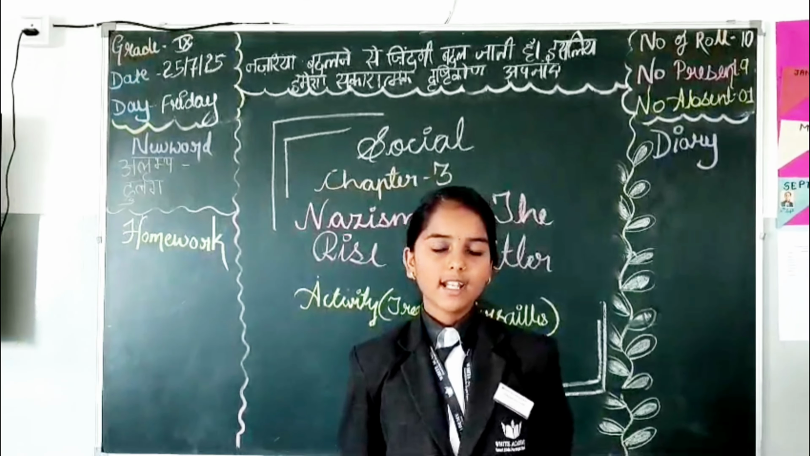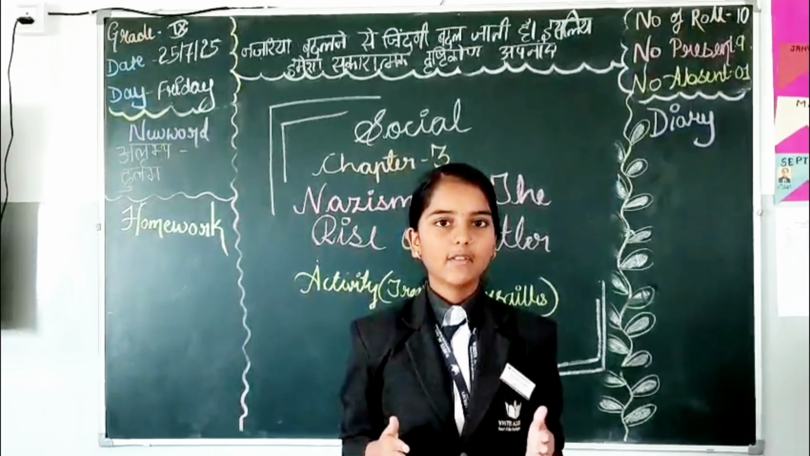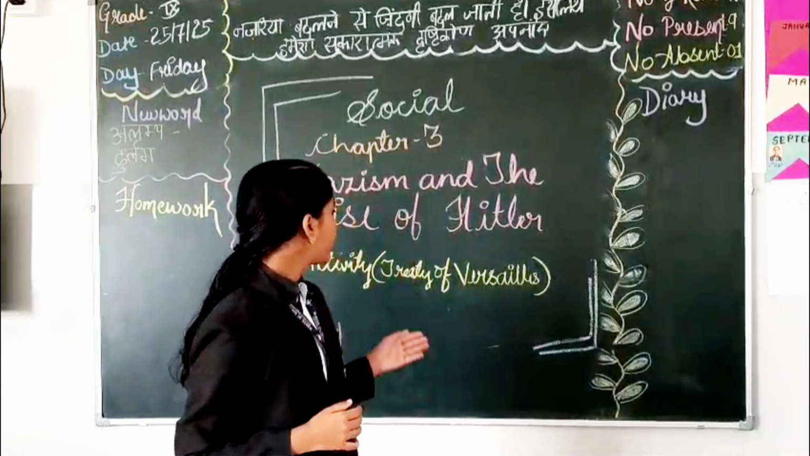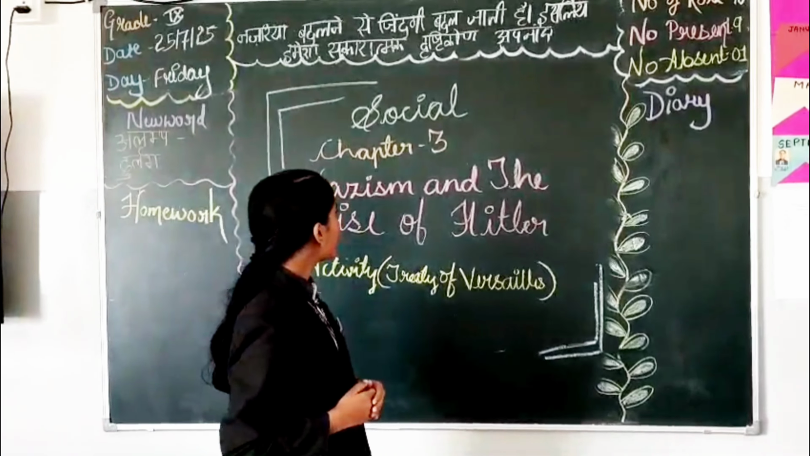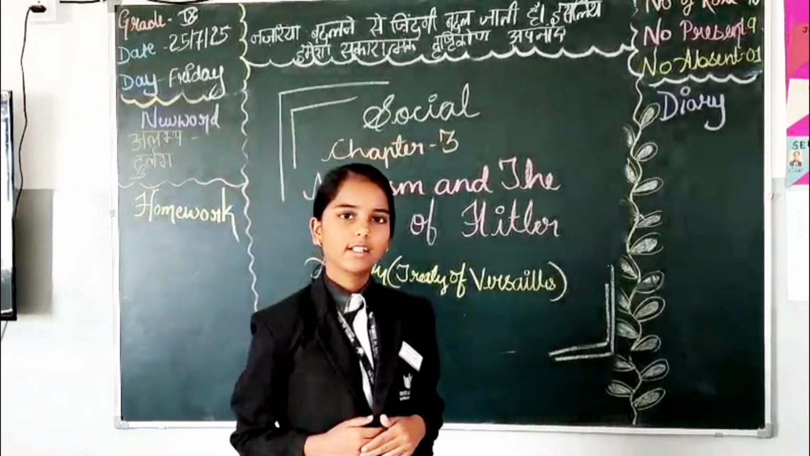Today, we, the grade 9 students, are going to perform an activity on the topic of the Treaty of Versailles, from the chapter on Nazism and the rise of Hitler.